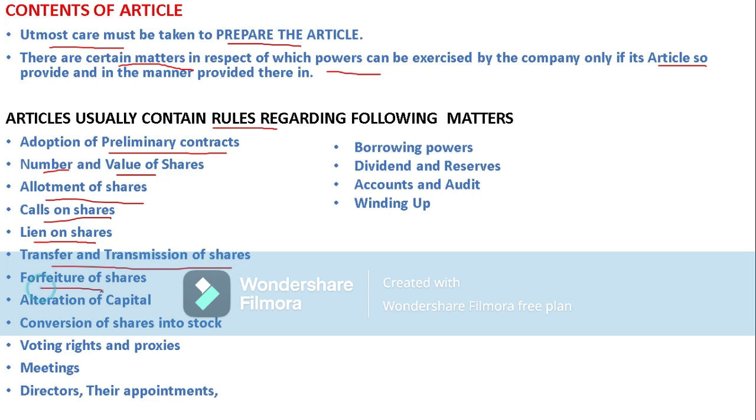Coming to forfeiture of shares. Forfeiture of shares means nothing but cancellation of shares. In which case will this cancellation be done?